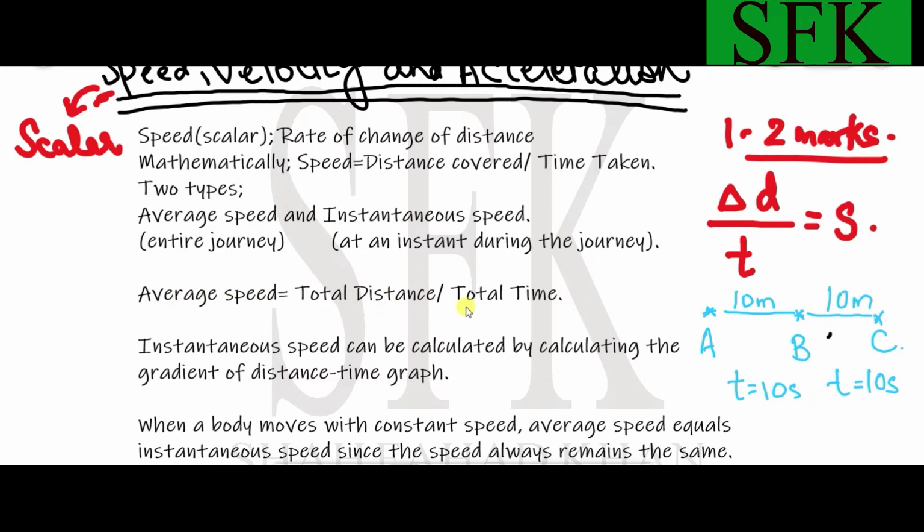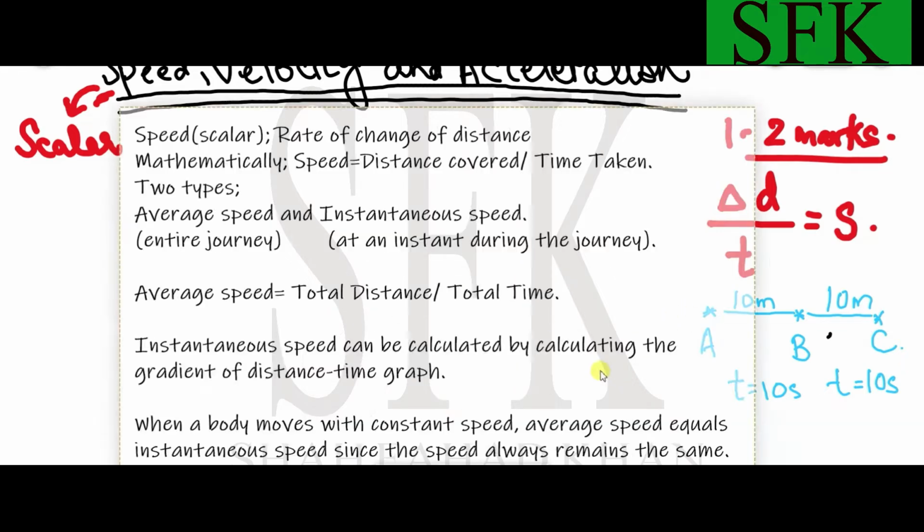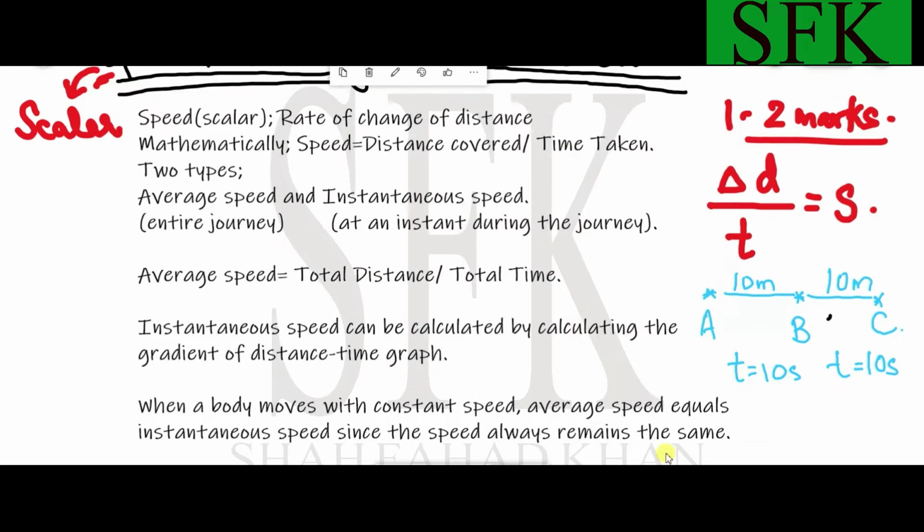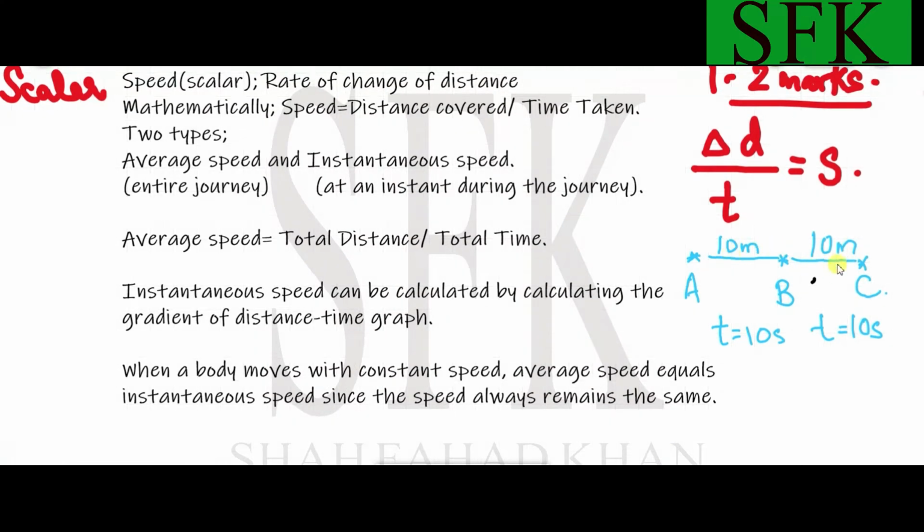Okay, so if you are asked to find the average speed, by definition, mathematically it is the total distance divided by the total time. It is very easy to find the average speed. Just plug in the values into this formula and you'll get the answers. So basically, in this case, the total distance becomes 20, 10 plus 10, and the total time becomes also 20. So the average speed becomes 1 meter per second.